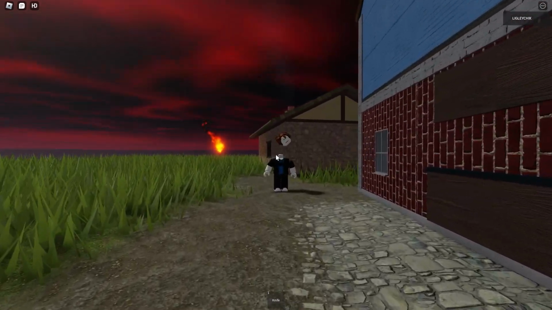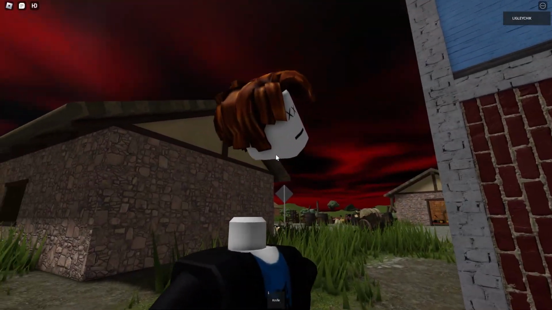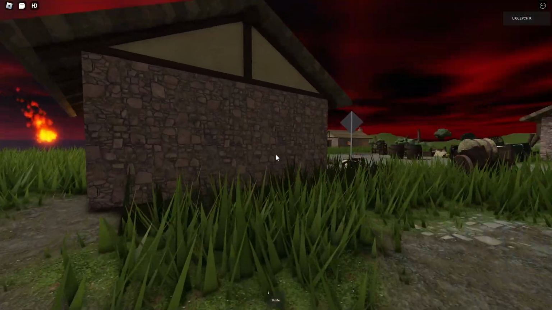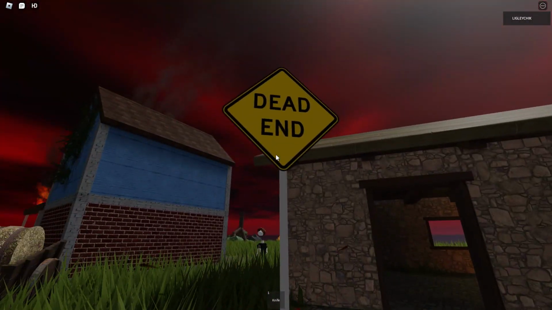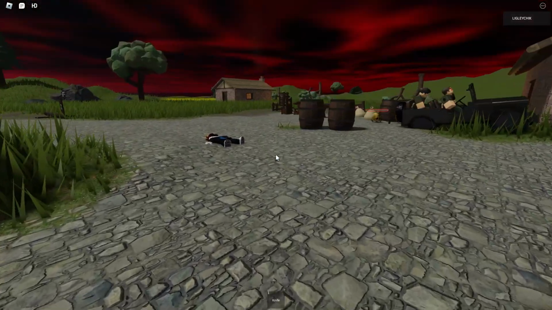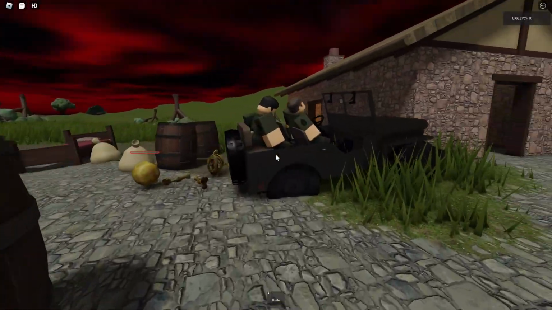Okay, let's move on. Can I get into this car? No, I can't. Look, there's some guy without a head. Let's talk to him. Hey buddy, what's wrong with you? Why did his head fly off? Looks like he died. And stayed that way. Strange.